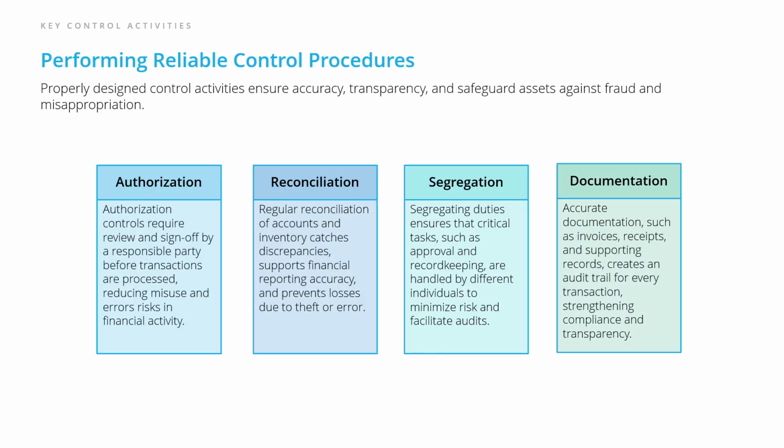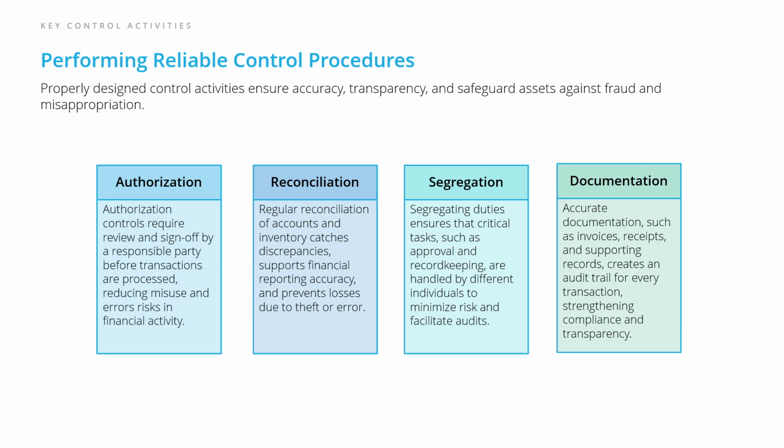Reliable control activities are the operational backbone. When designed well, they safeguard assets, maintain transparency, and guarantee accuracy in financial transactions. An authorization requires that someone reviews and approves transactions before they're processed. This oversight reduces errors and misuse, ensuring financial activities remain legitimate. The reconciliation involves routinely verifying accounts and inventory. It's about catching discrepancies early, supporting accurate reporting, and preventing losses from theft or mistakes.